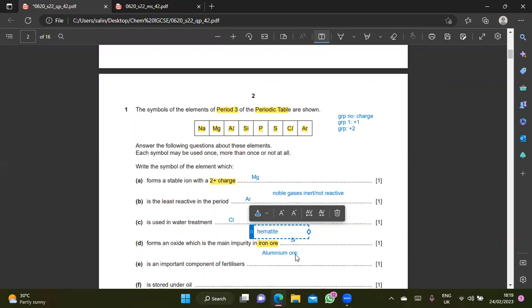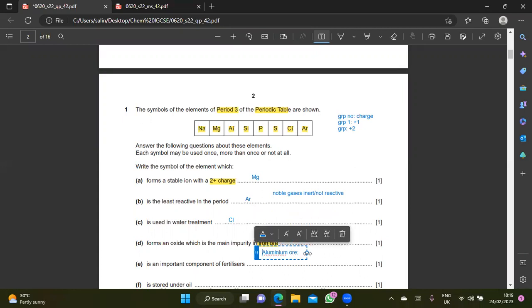Okay. What's the name of aluminium ore? Bauxite. Bauxite. MashaAllah, yeah. So at the same time, we try as best as possible to do a bit of a note here. Okay, which element is an important component of fertilizer?